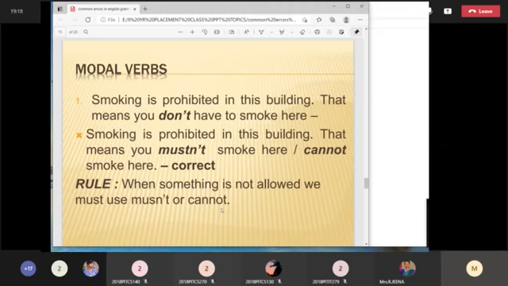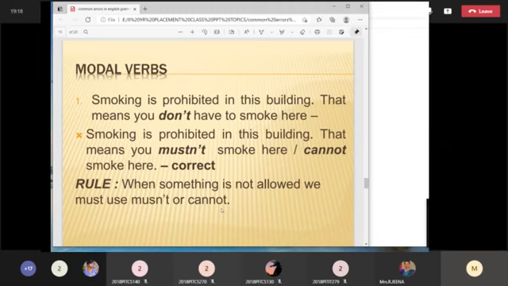Smoking is prohibited in this building, that means you don't have to smoke here. Smoking is prohibited in this building. That means you mustn't smoke here. You cannot smoke here. So the sentence is right. Why should we not use don't? When something is not allowed, we must use mustn't or cannot. So that is not at all allowed.